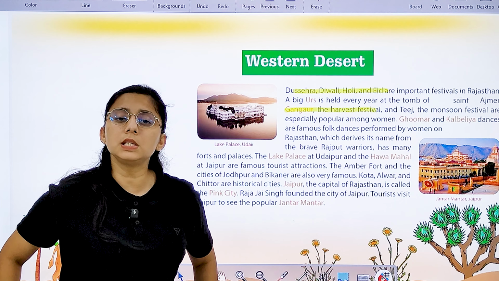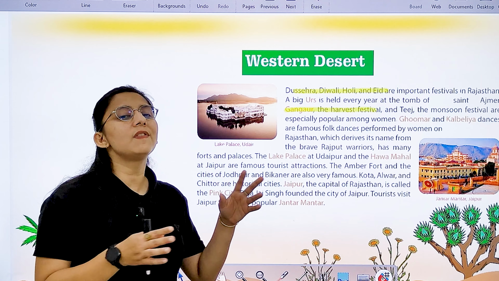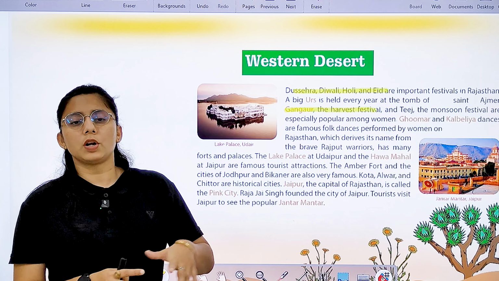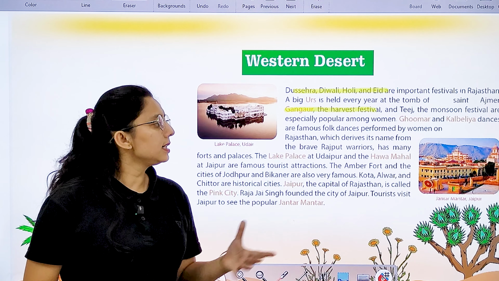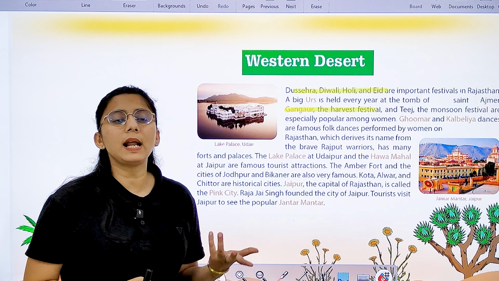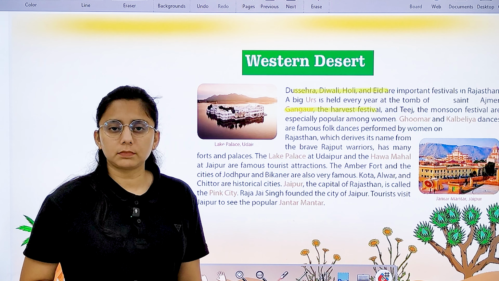If we talk about Teej, it is celebrated in other parts also, but it is especially the main festival of the people of Rajasthan. What do they celebrate? They celebrate Teej over there. Right? If we talk about the dances, Ghoomar and Kalbelia are famous folk dances.